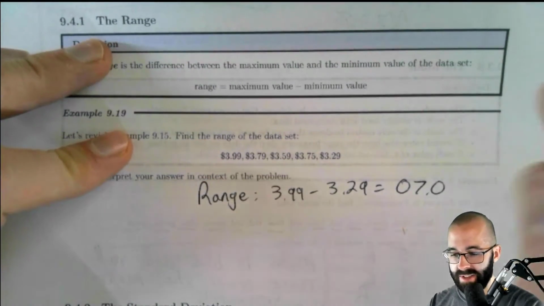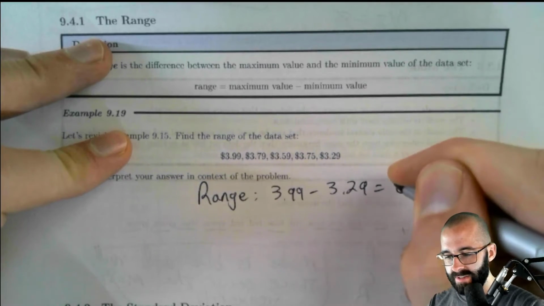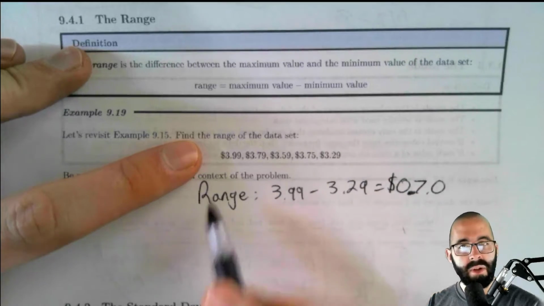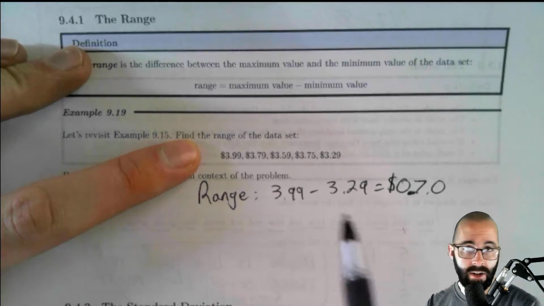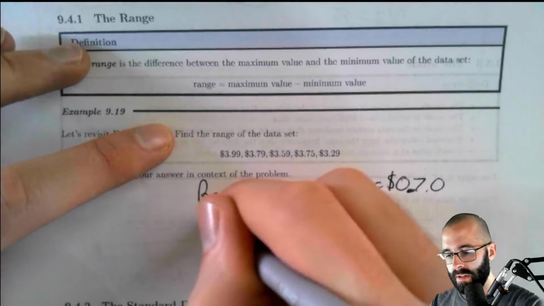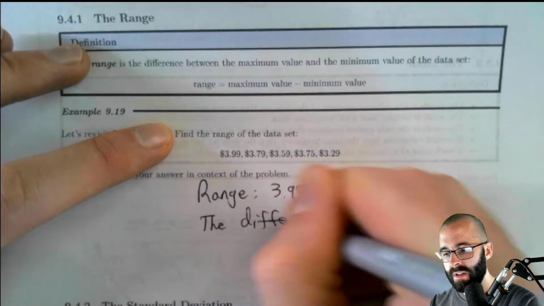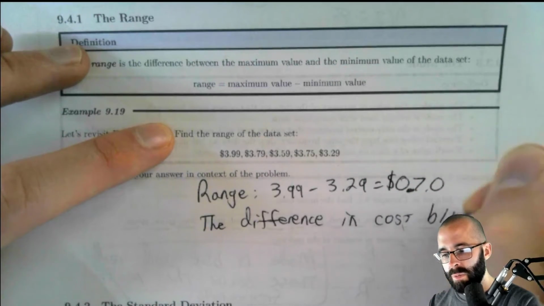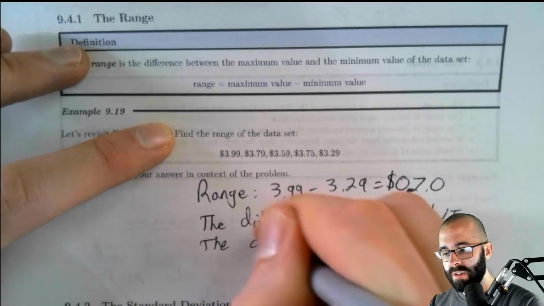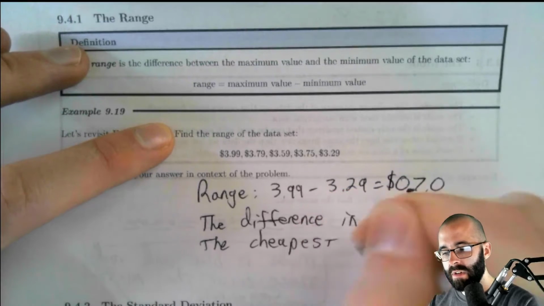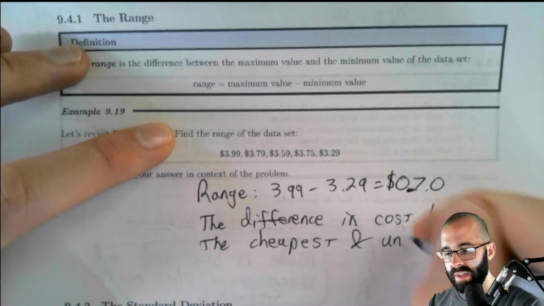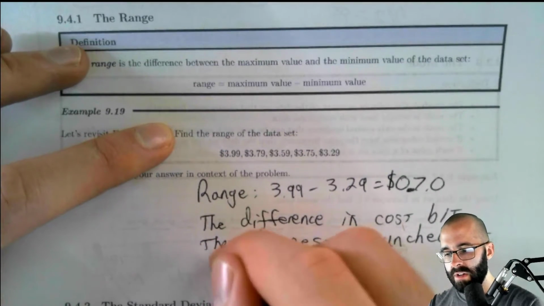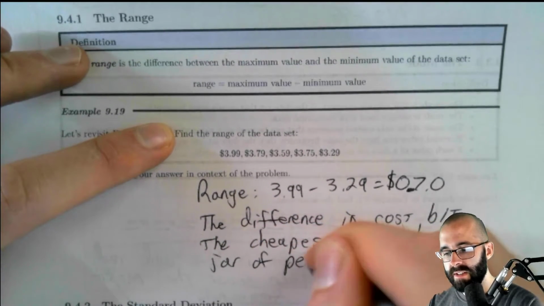That's not where the decimal place goes. Nice try, Jason. So the difference between the cheapest and the most expensive jar of peanut butter here is 70 cents. That's going to be our answer. The difference in cost between the most expensive and cheapest, I'm going to make up a new word, uncheapest jar of peanut butter is 70 cents.